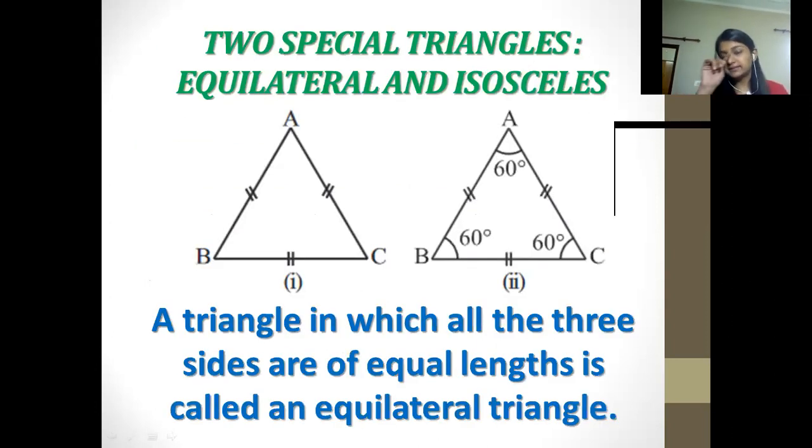So what are these two special types of triangles? Those are equilateral and isosceles. First of all, we would be understanding the equilateral one, which I showed you in the picture before. You can observe what they are showing. Let me draw here for better understanding. In the first image, you can observe that they have drawn a triangle. Now you have to measure it. Let us suppose I'm taking it 12 centimeters, then I'm taking it again 12 centimeters over here.